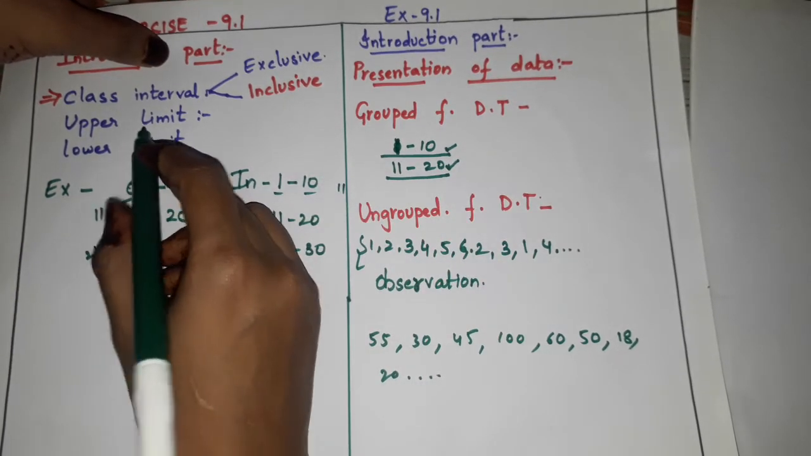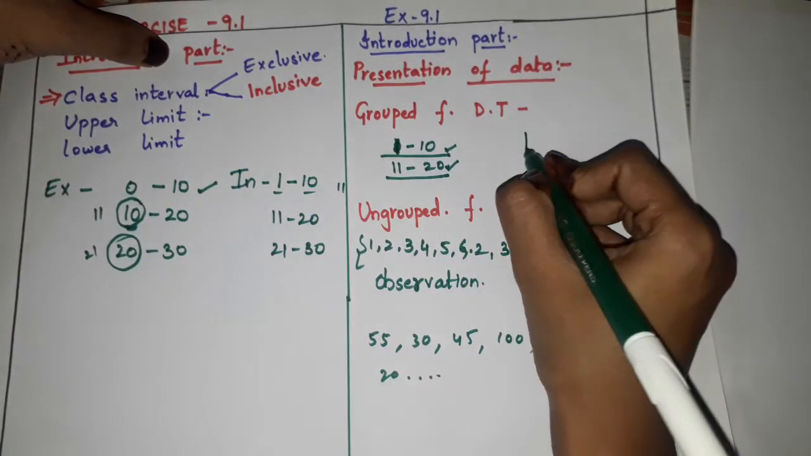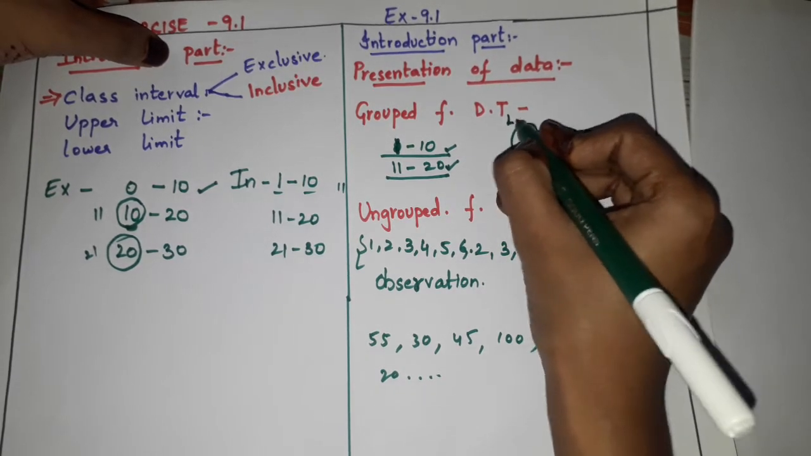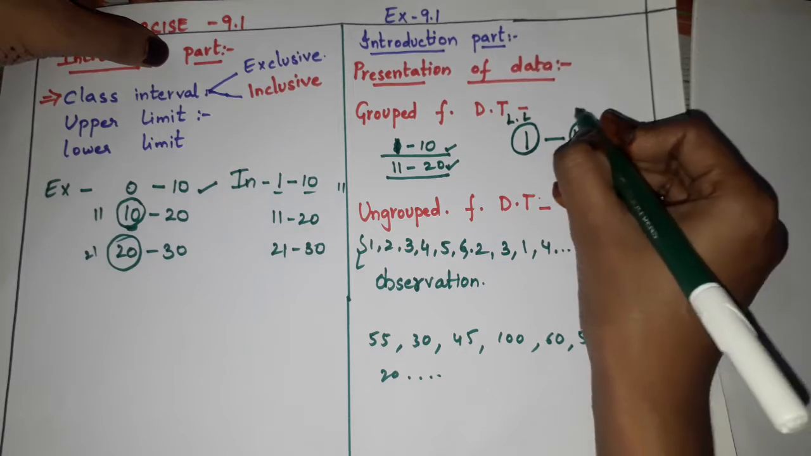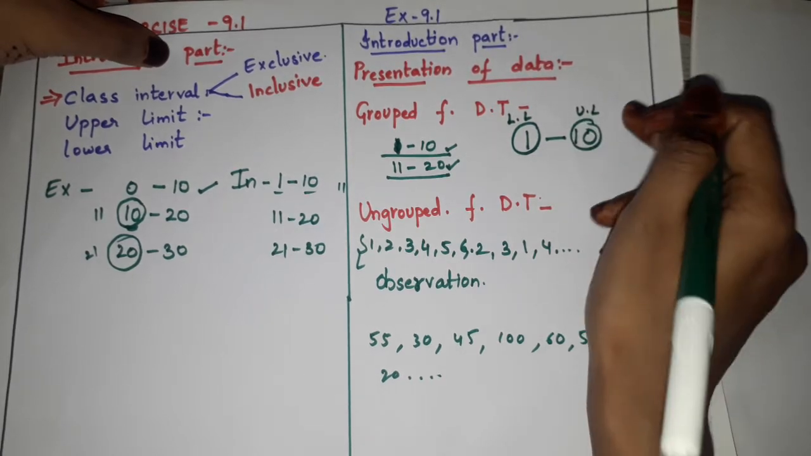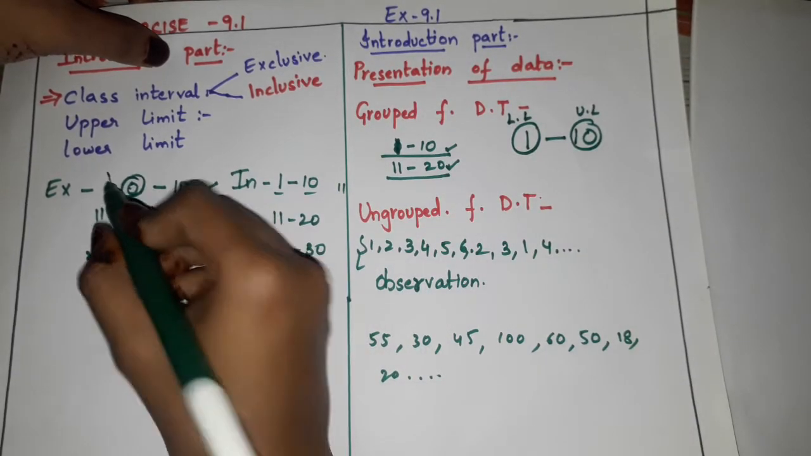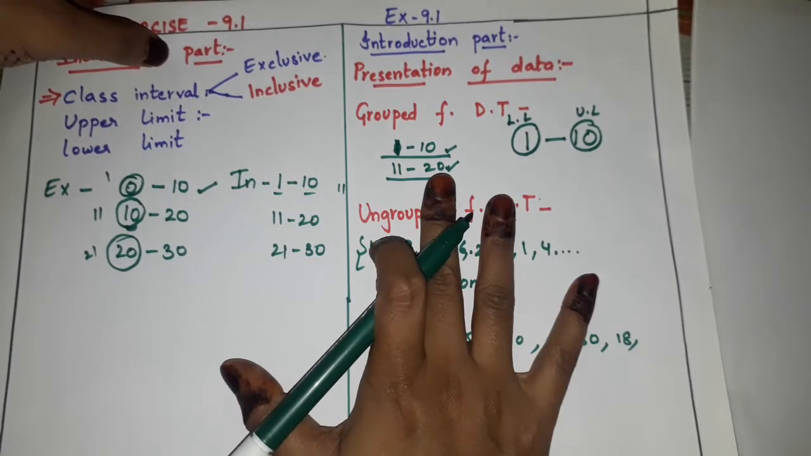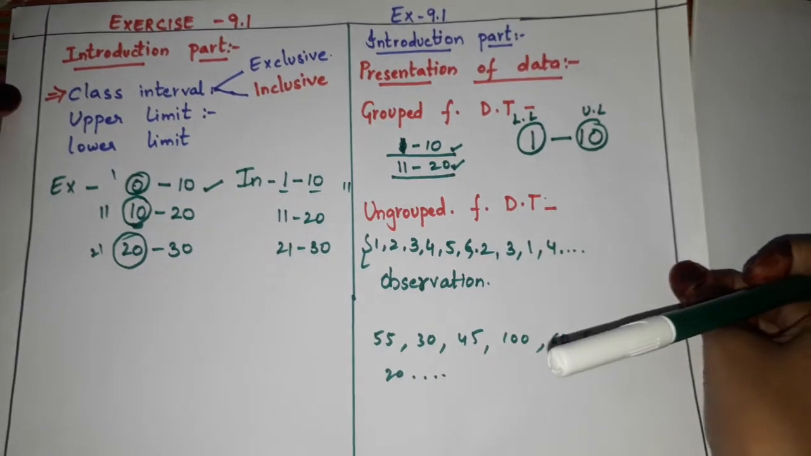Now what is the upper limit, what is the lower limit? When I say the class interval is 1 to 10, 1 will be our lower limit and 10 will be our upper limit, children. Now you understood this one. Now see here, children, your example 2.